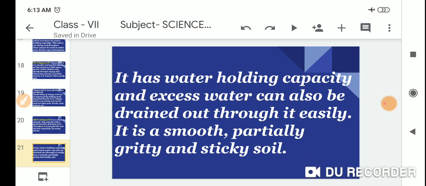It has water holding capacity, and excess water can also be drained out through it easily. It is a smooth, hardly gritty and sticky soil.